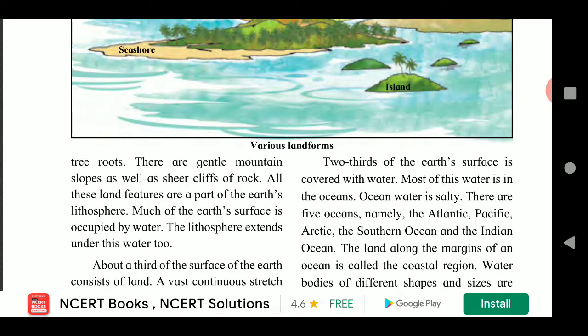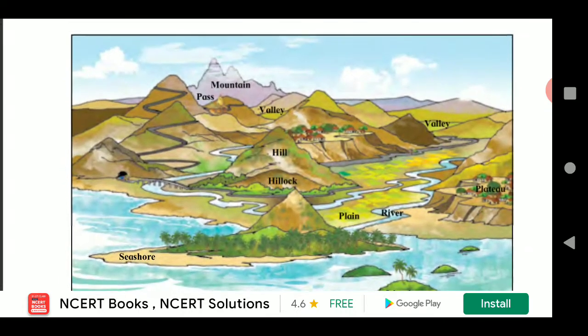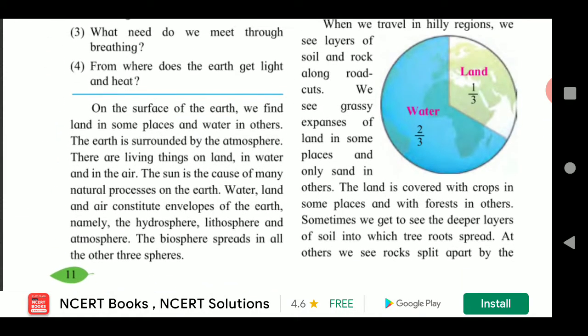Much of the Earth's surface is occupied by water. The lithosphere extends under this water. About a third of the surface of the Earth consists of land. See the figure.